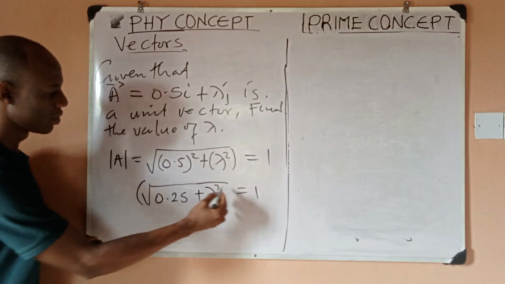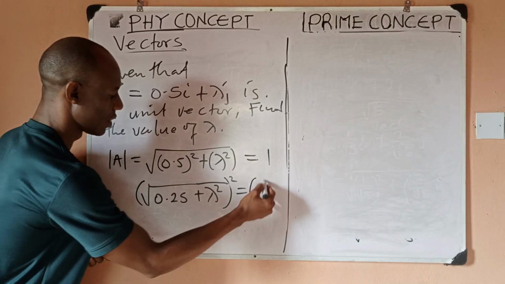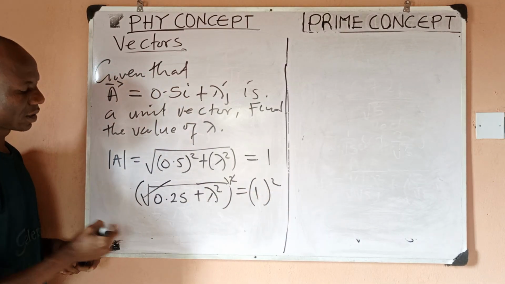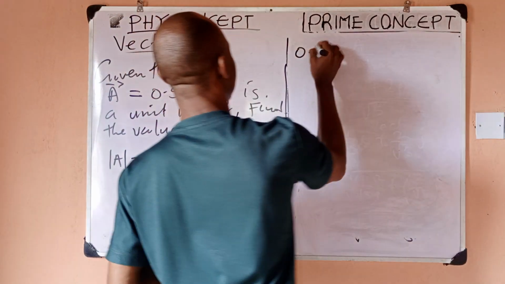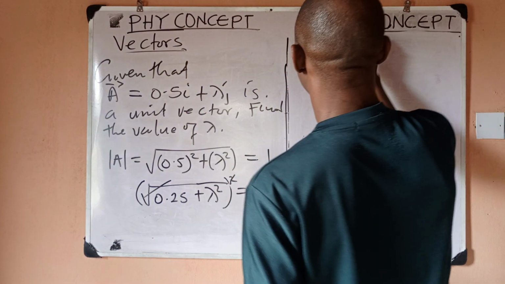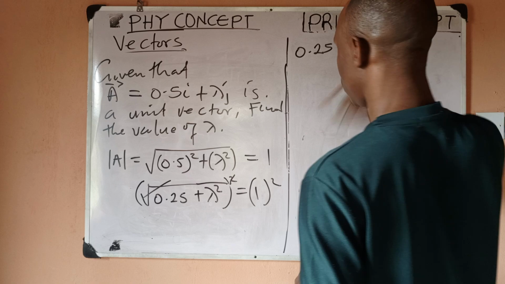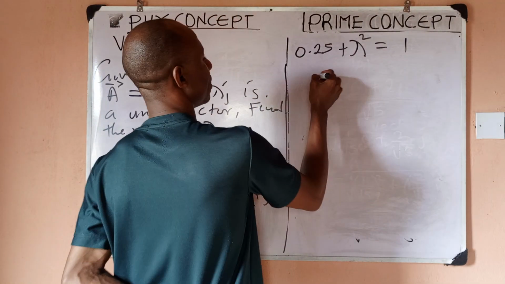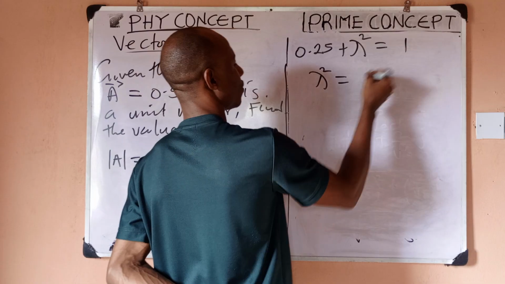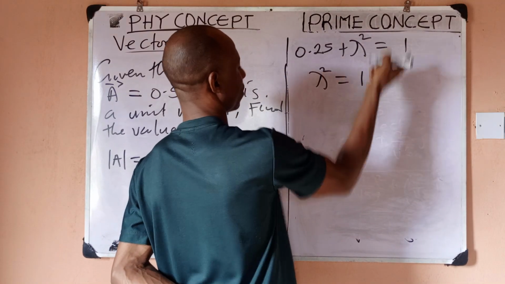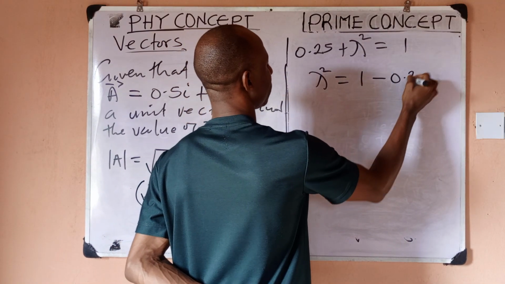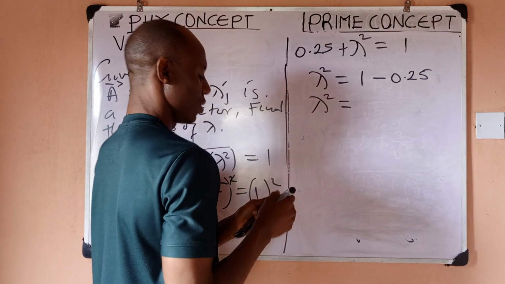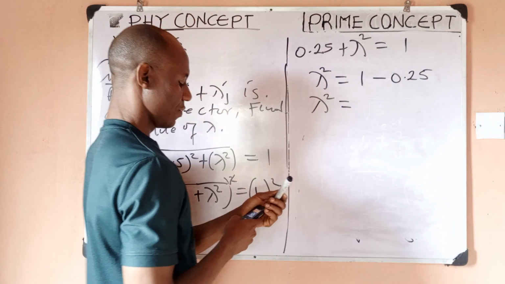So I'll square both sides so that this square will now cancel this. I'll be left with 0.25 plus lambda squared equals, now 1 squared is still going to be 1. So I have lambda squared equals 1 minus, when this crosses, it becomes minus 0.25. So I have lambda squared equals, this is going to be 0.75.